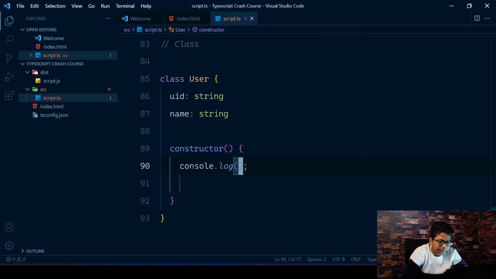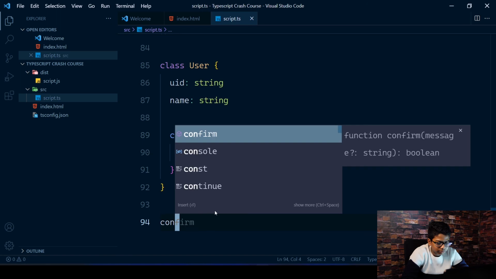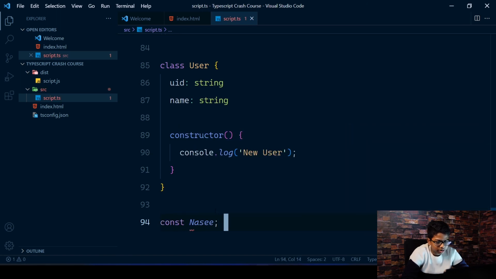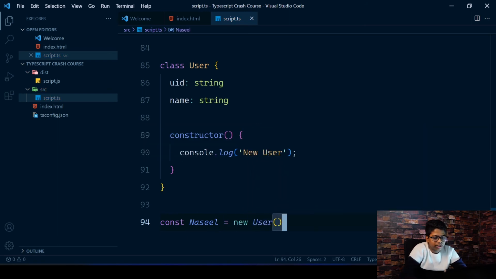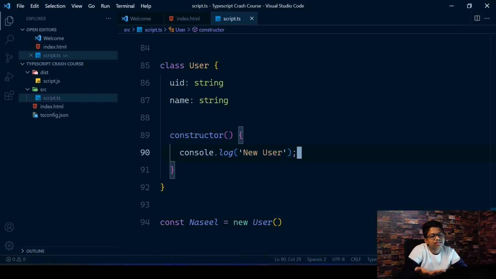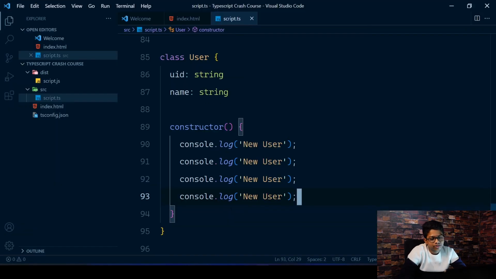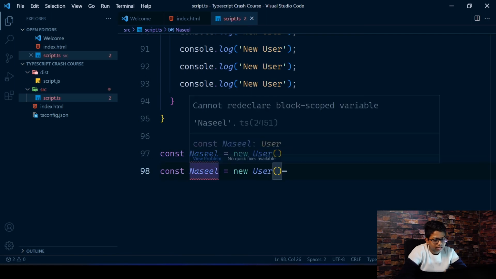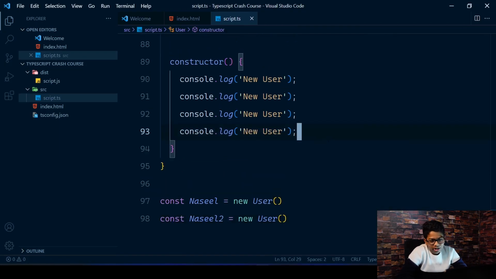So for example, if I log new user, and I'll create a new user now. So const Naseel equals new user. If I go back here, you can see that I'm getting logged new user. That's because this constructor function is running. If I log it a lot of times, you can see it gets run a lot of times. And if I copy this down to Naseel2 or something, you'll see it doubles. So that's how it goes.